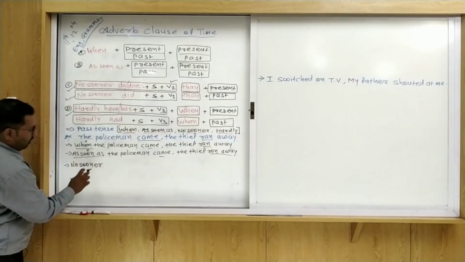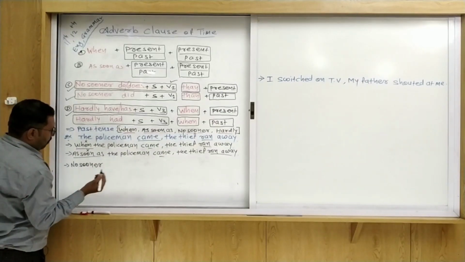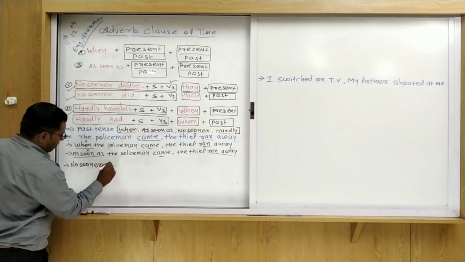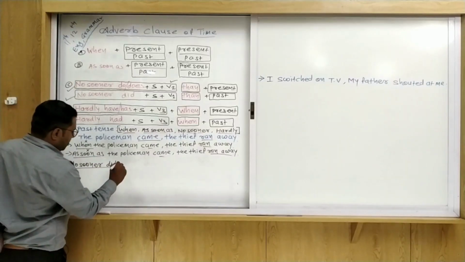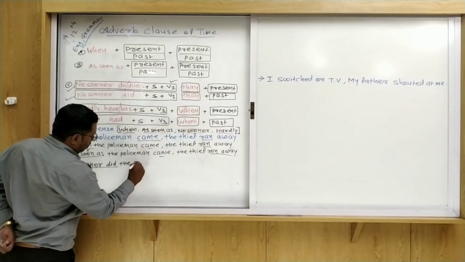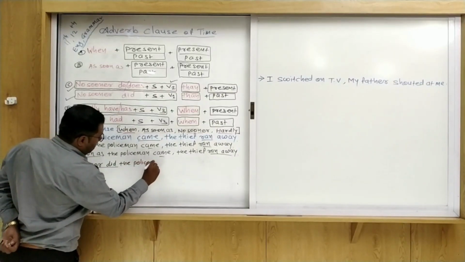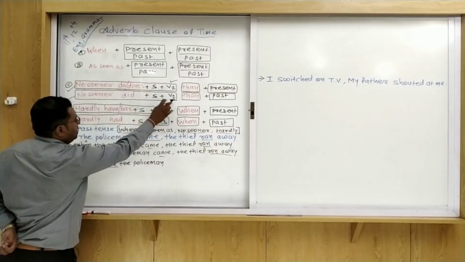After that, which tense is used? Past tense. What is the subject? The policeman. So: no sooner did the policeman.